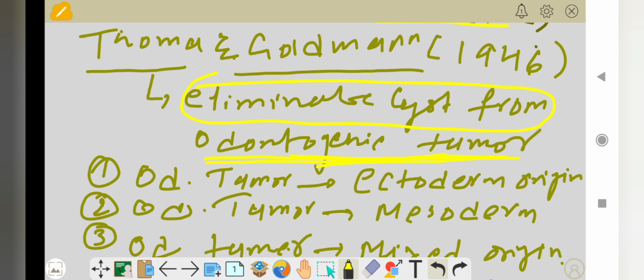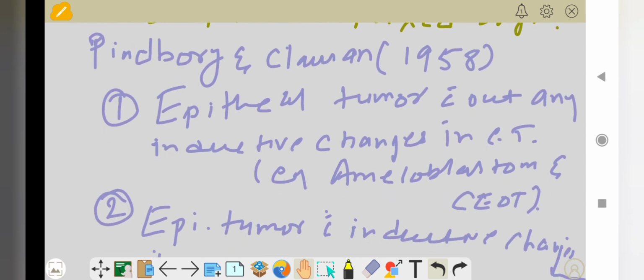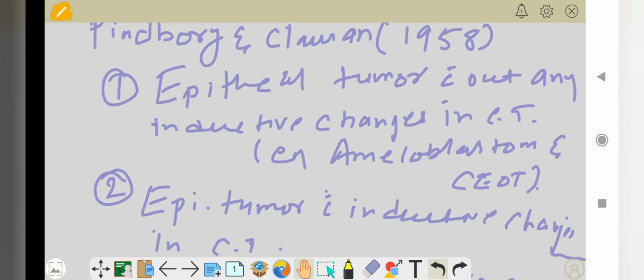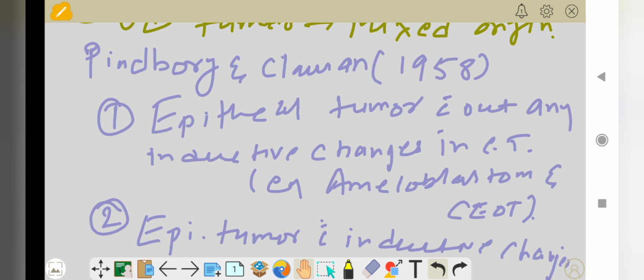Then they gave the classification on the basis of origin only: odontogenic tumor that arises from the ectoderm, odontogenic tumor that arises from the mesoderm, and odontogenic tumor that arises from both ectoderm as well as mesoderm. That tumor is called a mixed odontogenic tumor, originating from both ectoderm and mesenchyme. So this is the classification given by Goldman and Thoma in 1946.